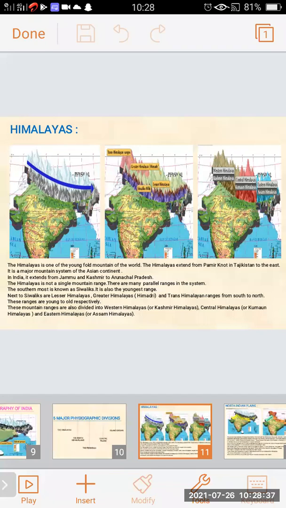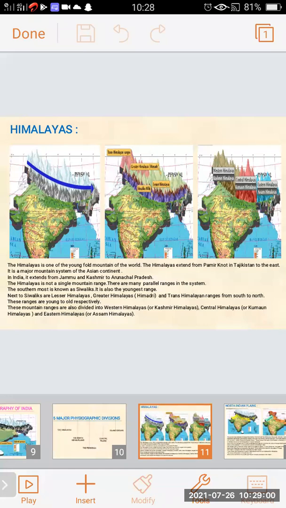The Himalaya is one of the young fold mountains of the world. The Himalayas extend from Pamir North in Tajikistan to the east. It is a major mountain system of the Asian continent. In India, it extends from Jammu and Kashmir to Arunachal Pradesh. The Himalayas is not a single mountain range. There are many parallel ranges in the system. The southernmost is known as Shivalik.